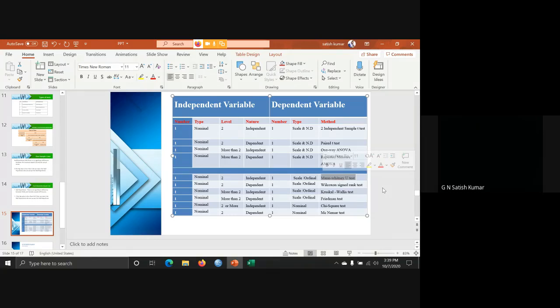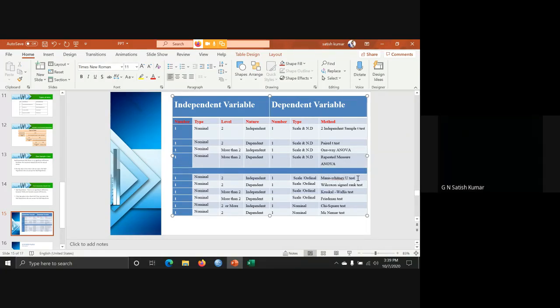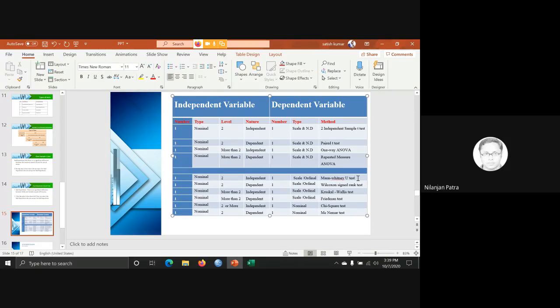So what method do you use in parametric? If the scale data is not normally distributed, then automatically please use the non-parametric method, which is called the Mann-Whitney U test. Is it okay?